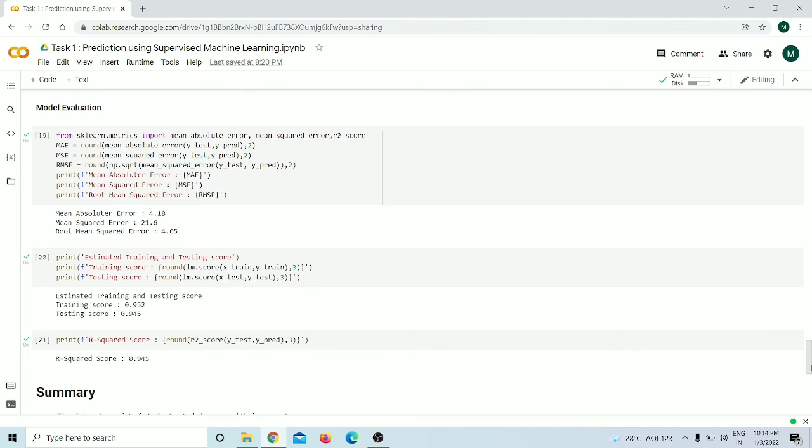Last one is the R square. So the R square value is 0.945. R square is basically a statistical measure. It tells us how close the data points are to the fitted regression line. It is also known as the coefficient of determination. So here we have a very good R square value for our linear regression model.